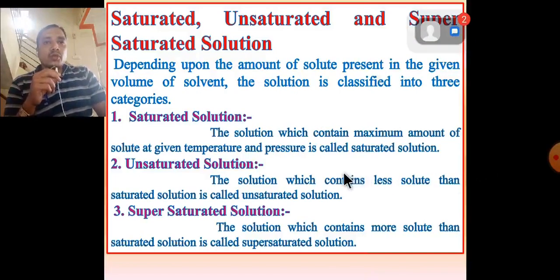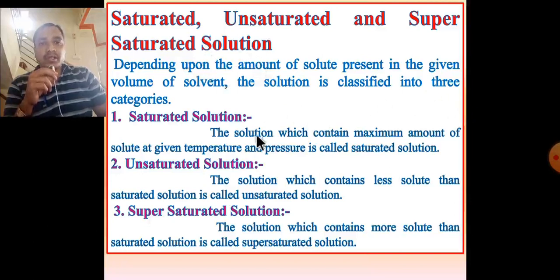Different types of solutions: saturated solution, unsaturated solution, and supersaturated solution. Depending on the amount of solute present in the given volume of solvent, the solution is classified into three categories. Saturated solution: the solution which contains maximum amount of solute at given temperature and pressure is called a saturated solution.